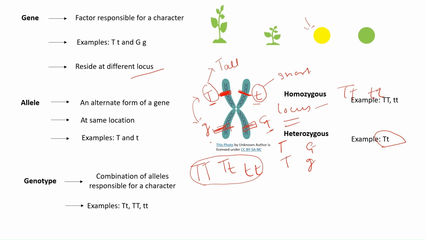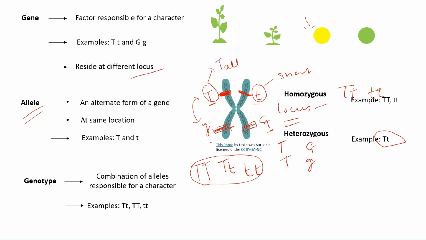Gene is a factor responsible for a character. All the genes will have an alternate form, that is a minimum of two forms, which are known as alleles. Both the forms are known as alleles of each other, or alleles of a gene. Genes are always found in alternative forms of minimum two. It can be more than two.